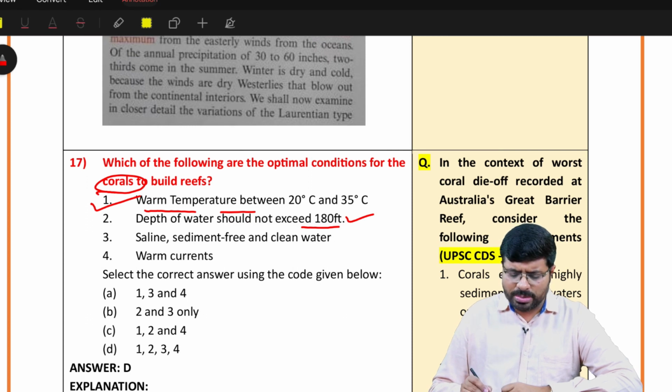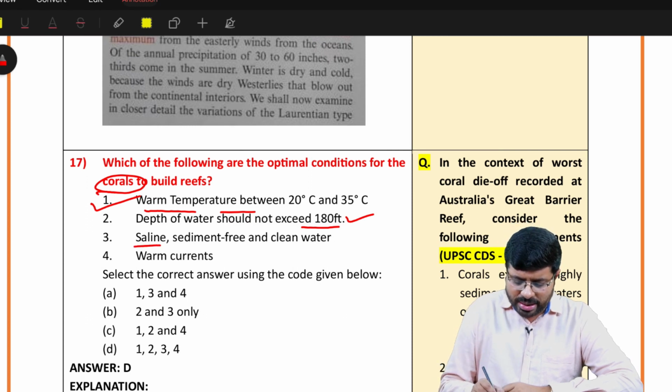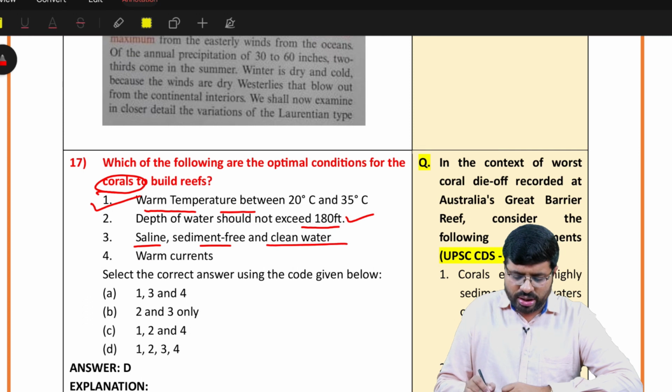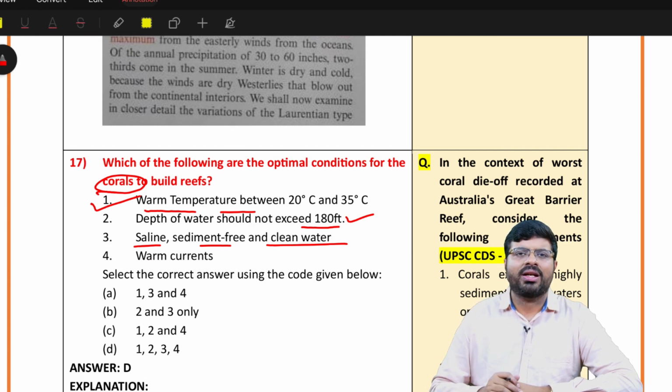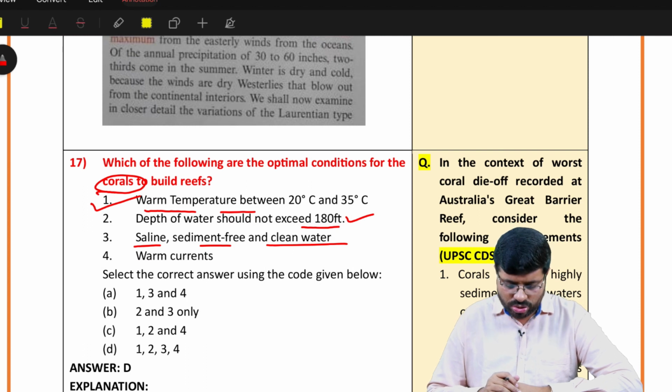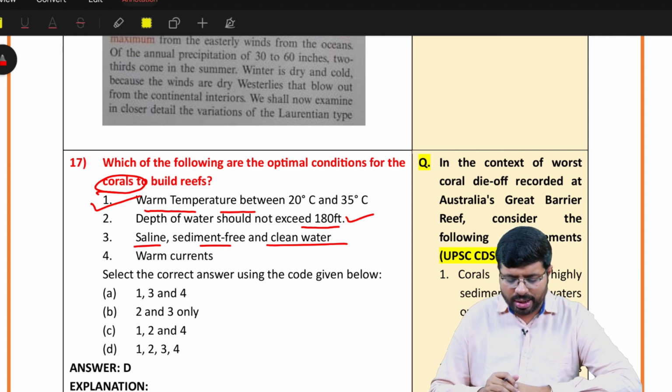And the basic concept about corals: saline, sediment free and clean water. If there is clean water, then only sunlight can penetrate. If there is no clean water, there is polluted water, sediments and all, how can sunlight penetrate? No chance. So that way 1, 2 and 3 are correct. So the moment 1, 2 and 3 are correct, you only have one option: 1, 2, 3, 4.